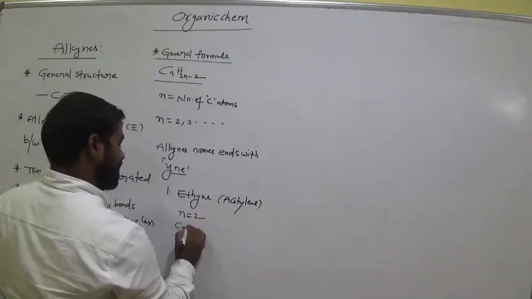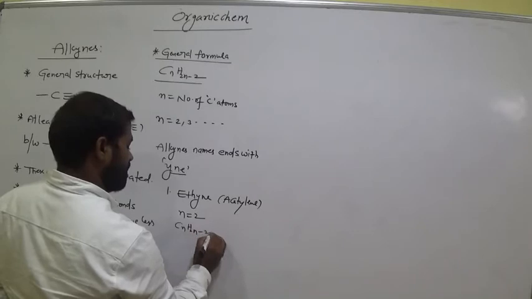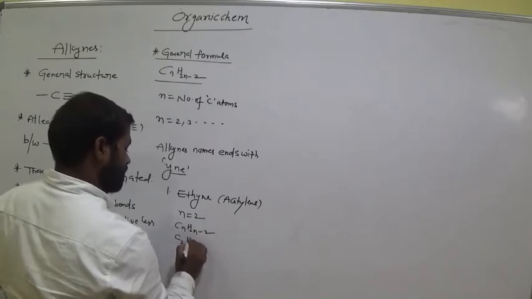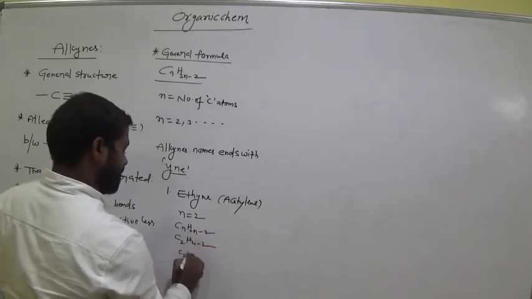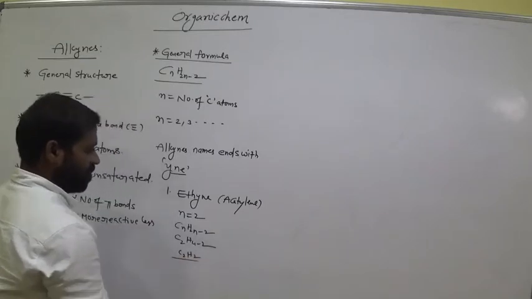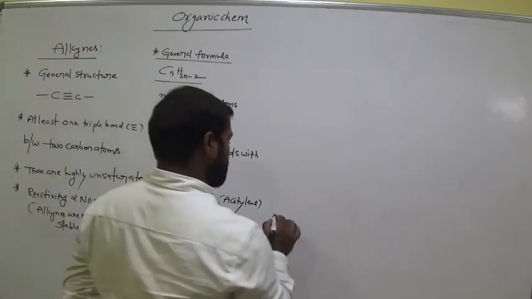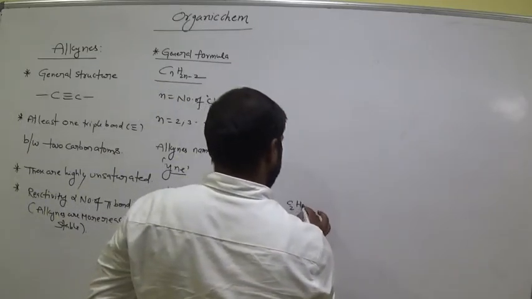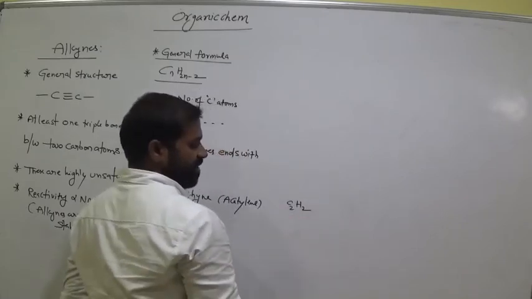So now CnH2n minus 2, C2H4 minus 2, C2H2. This is the formula for ethine. So what is the formula for ethine? C2H2. Now write its structure.